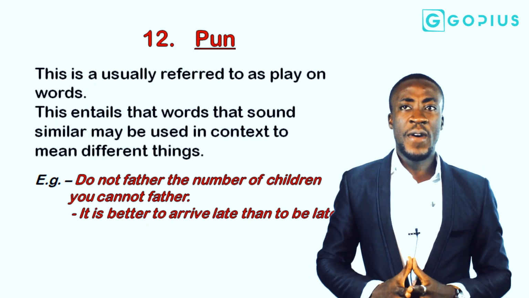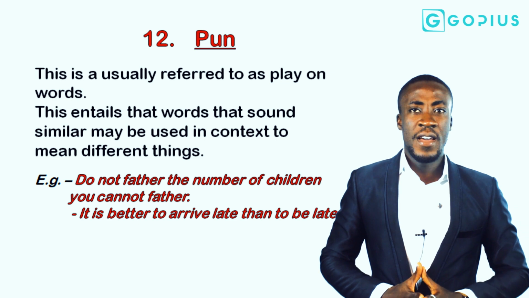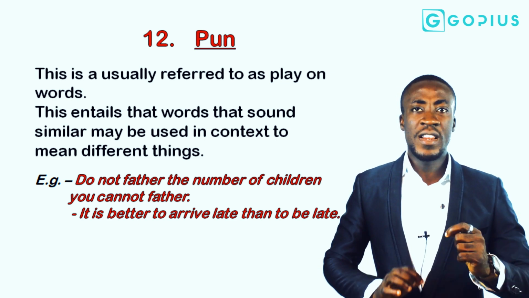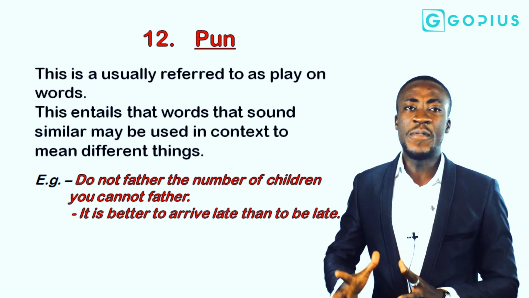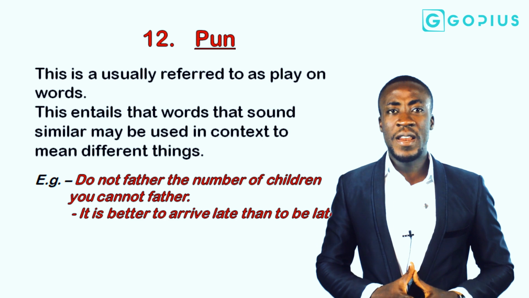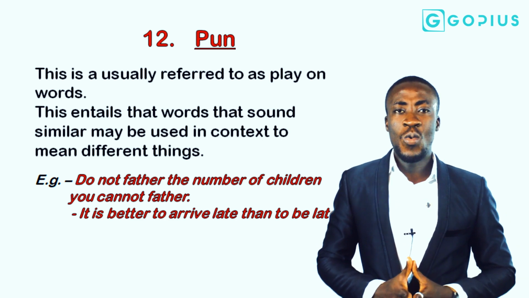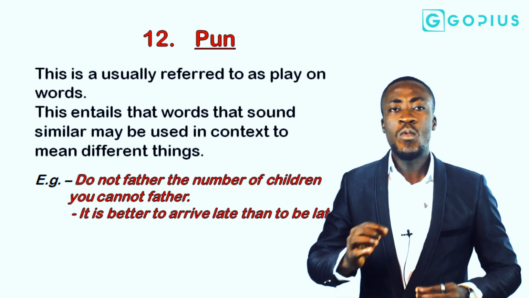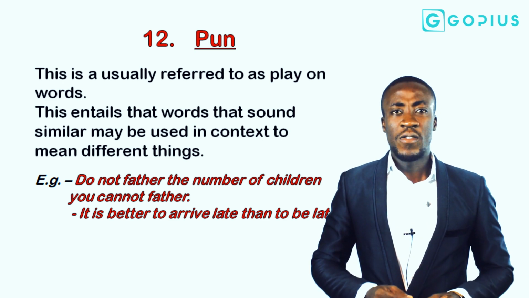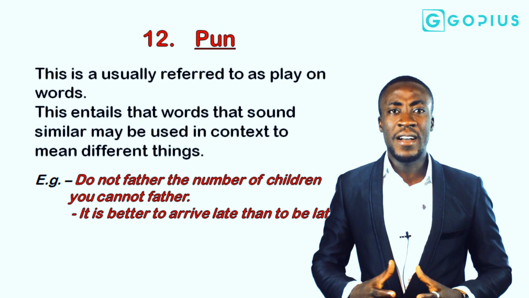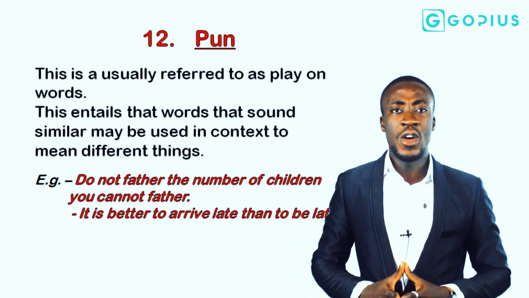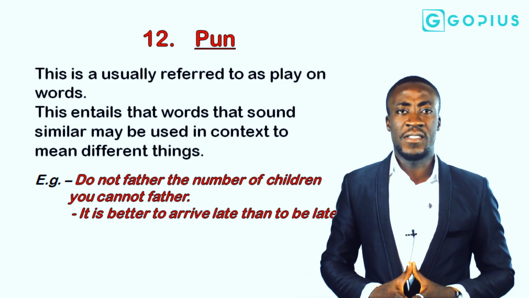This is usually referred to as play on words. This entails that words that sound similar may be used in context to mean different things. Now, when we say that pun has been employed in a statement, we are simply saying that some words have been played on. Therefore, some words that may sound alike may be used in different positions in the same context to mean different things.